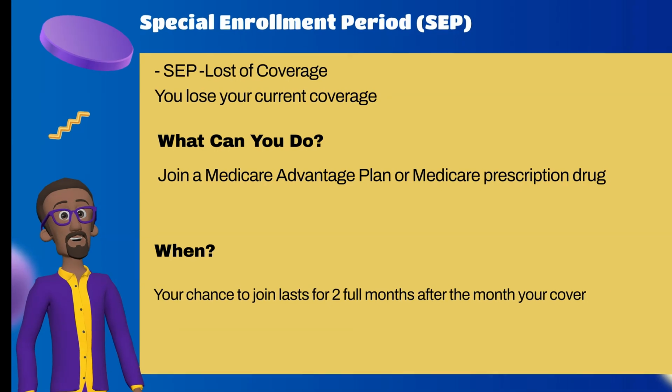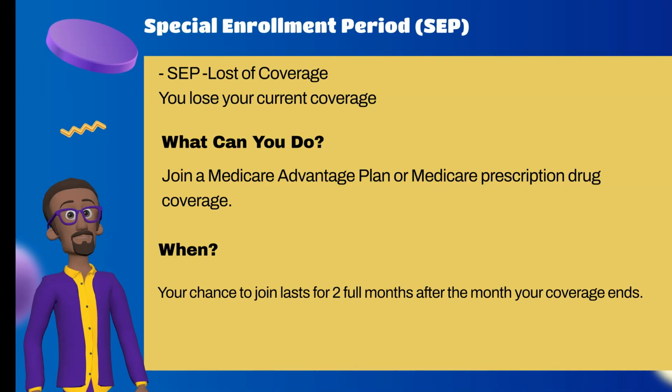SEP. Loss of coverage. What can you do? Join a Medicare Advantage plan or Medicare prescription drug coverage. Your chance to join lasts for 2 full months after the month your coverage ends.